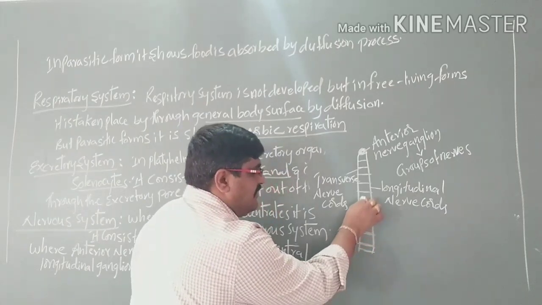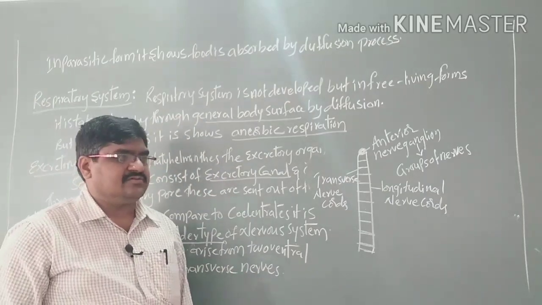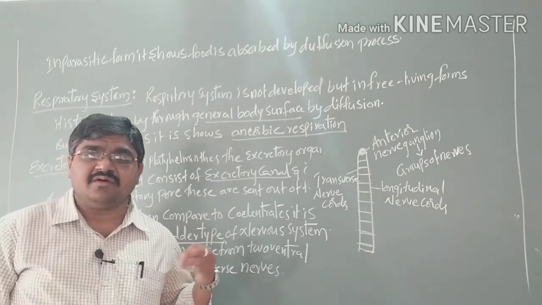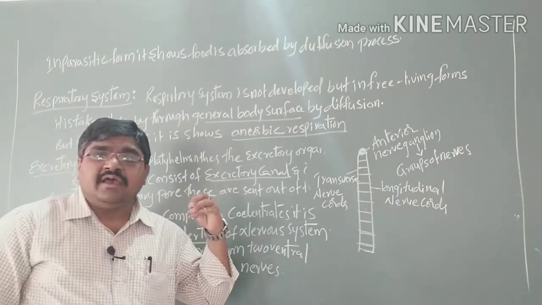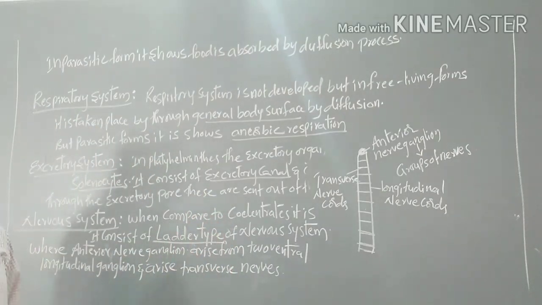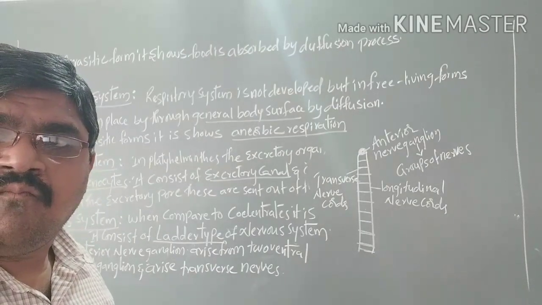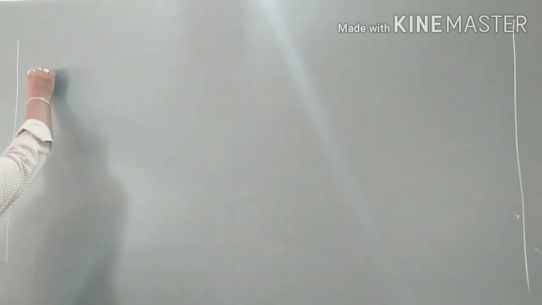So this type of system appears as a ladder, so it is called a ladder type. That means in Platyhelminthes, the nervous system is of the ladder type. And coming to the last one, that is reproduction.